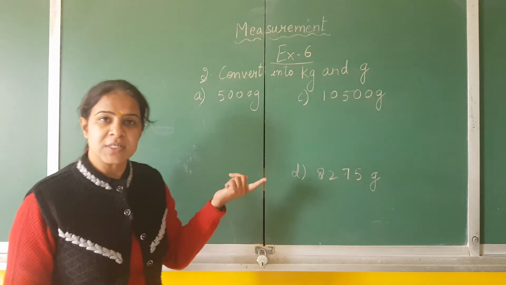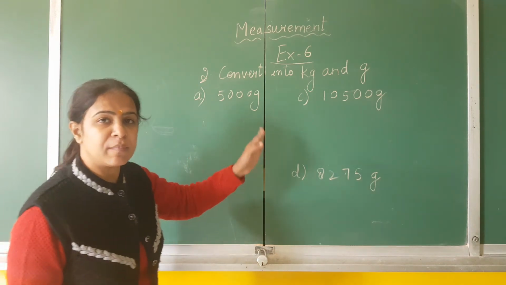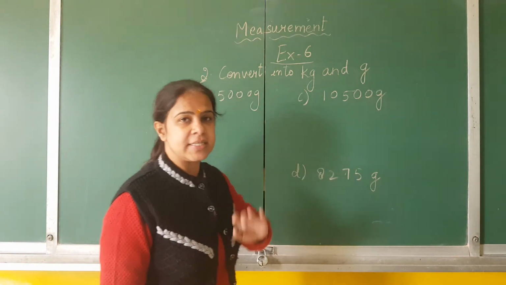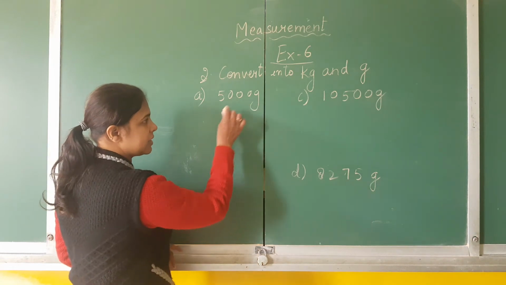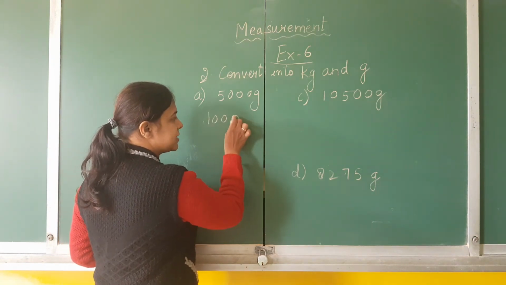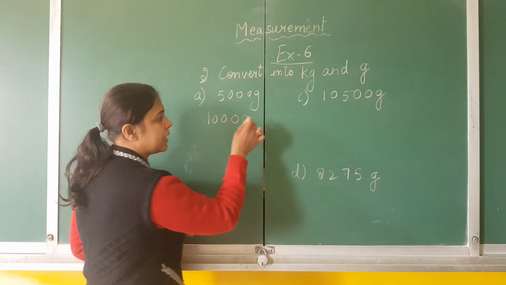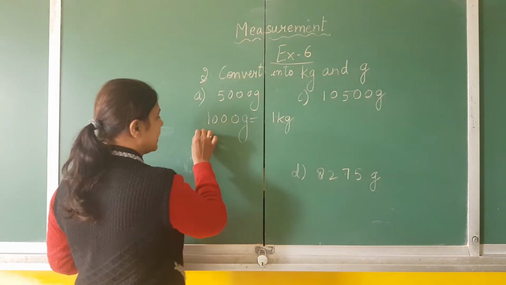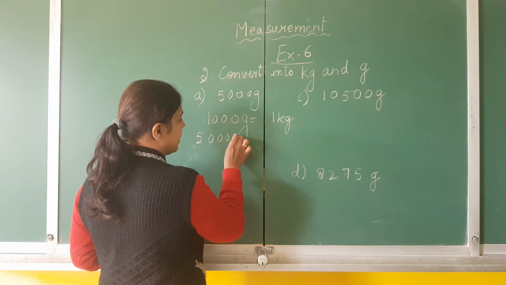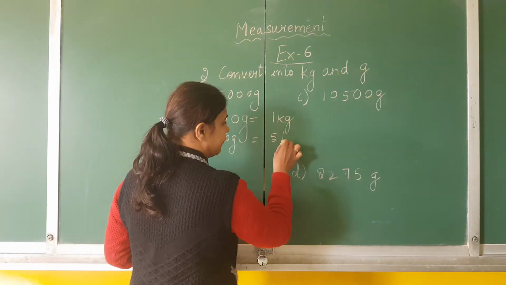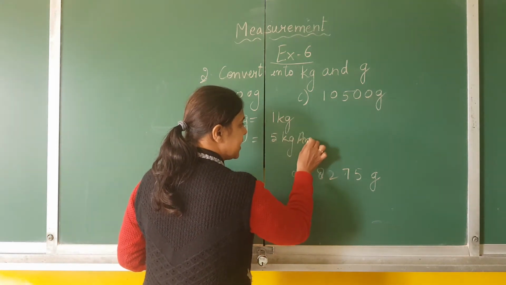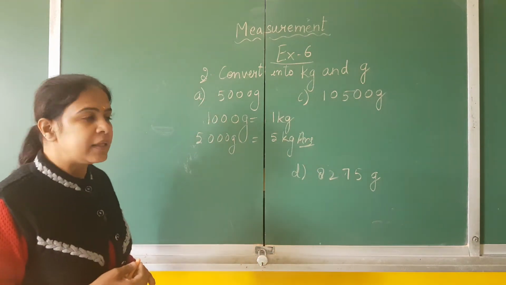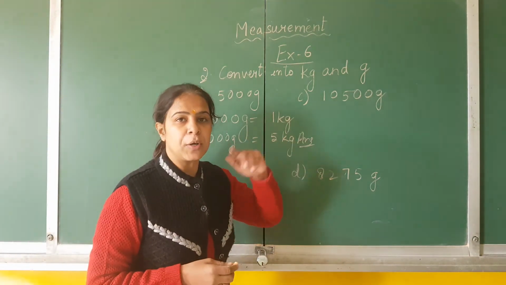In the same process we were doing, convert into kilometers and meters. So in the same way we will do this. 5000 gram is there. So I will write just the opposite of this. 1000 gram is equal to 1 kilogram. And then 5000 grams is equal to 5 kilogram. This is the answer. Now question number B you will do on your own.